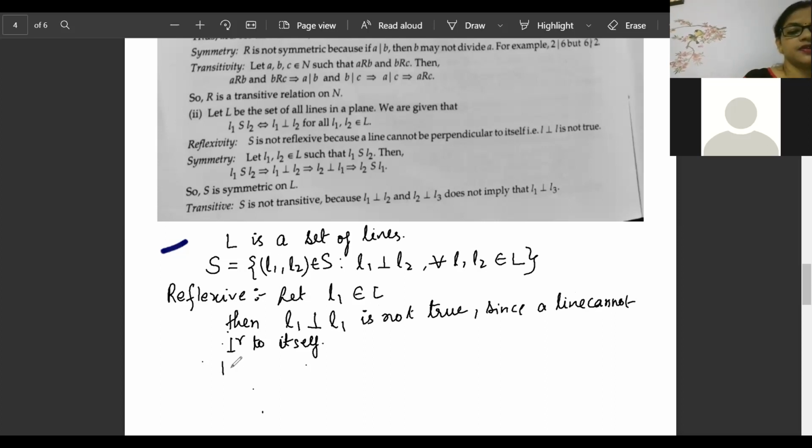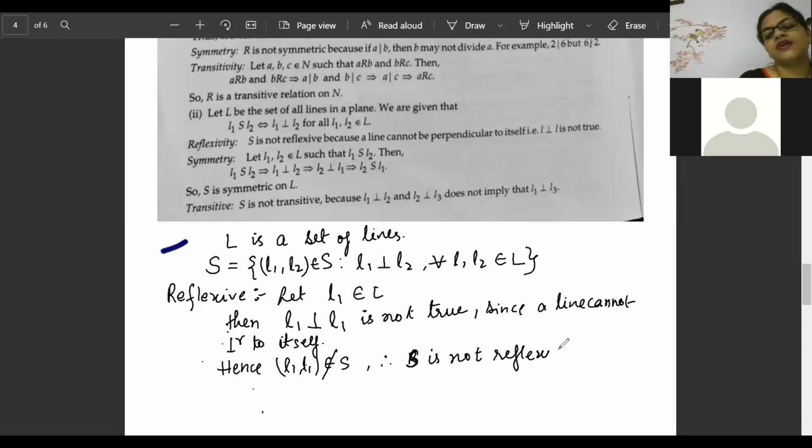Hence, L1, L1 cannot belong to S. I'm making the same mistake again, it is S, not R. Hence, S is not reflexive on L.